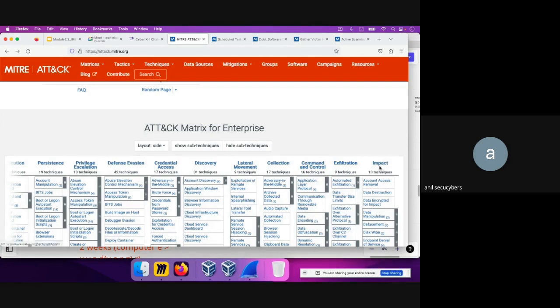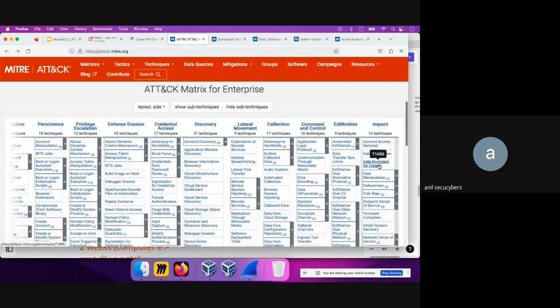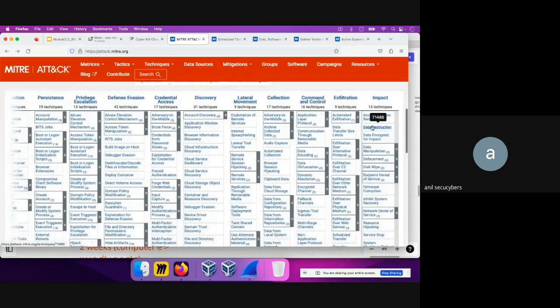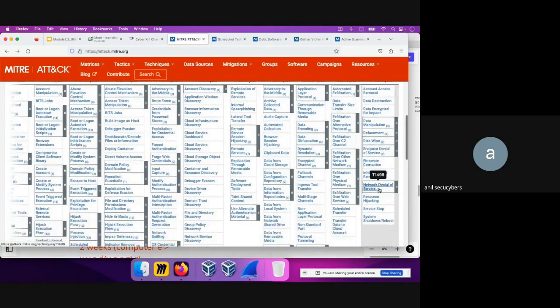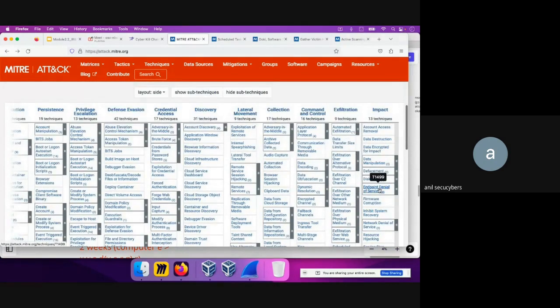And now the last part is impact. Impact is where the adversary is trying to manipulate, interrupt, or destroy your system and data. Let's say they are trying to do encryption. Data destruction can be one way, or they exfiltrate the confidential data of your organization and make it publicly available to be downloaded. So that is also one of the impacts on the organization. Impact is related to the organization, like what kind of impact we can get from the attacker activity.